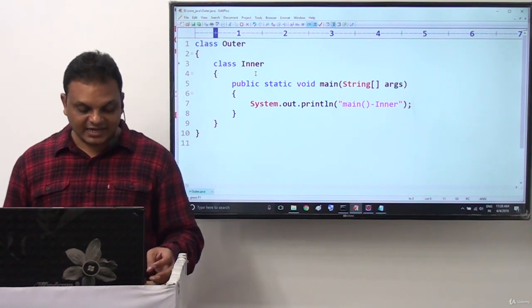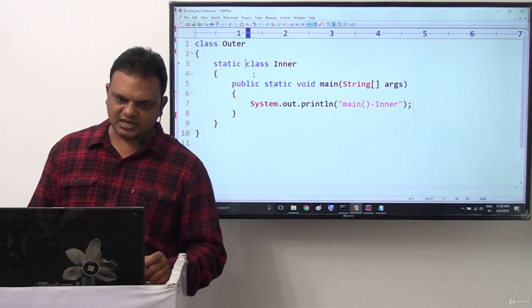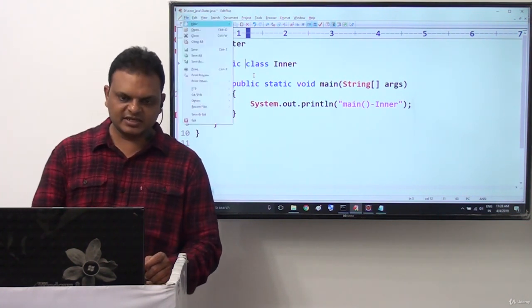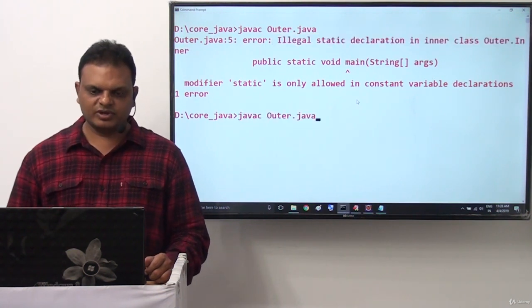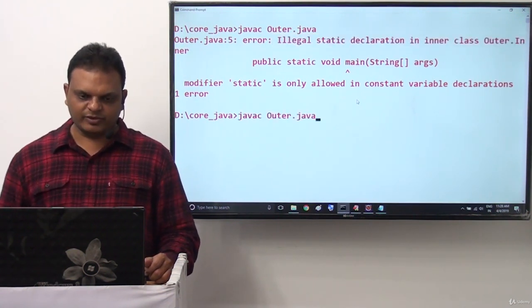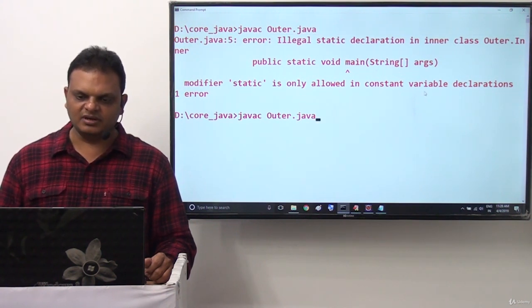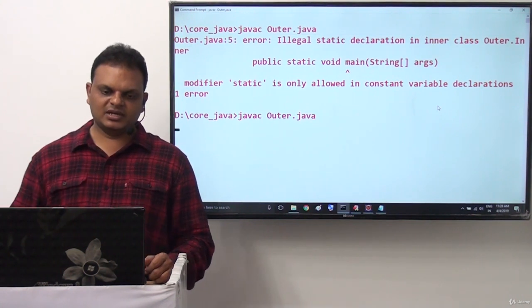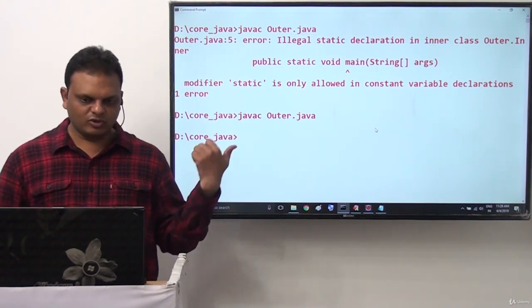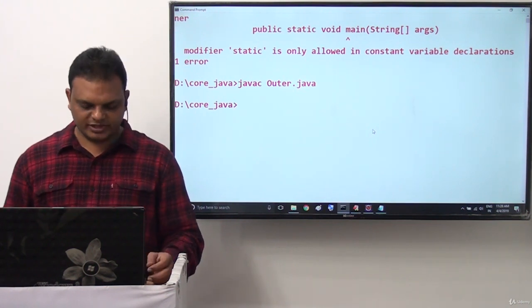Okay. Now static inner class, is it possible? In general, inside the static inner class, we are able to get static declarations directly. Now let us check this clearly. Now I think we are not going to get any error here. And before that we are able to get one more point: modifier static is allowed only in a constant variable declaration. Anyway, no problem. I declared the static inner class directly. Okay, no compilation error now. But how are we going to execute it?